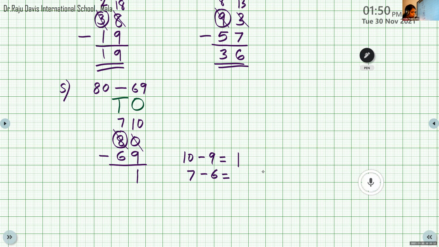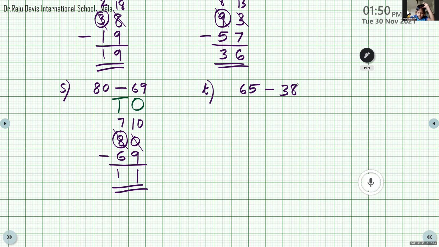Okay, thank you. Now one more question I gave, that is 65 minus 38. Edalan, will you help me to complete the answer? Here we have two-digit numbers having the places tens and ones. So let's write tens and ones. Which is the bigger number here? 65. Now, smaller number? 38. Now we can do the subtraction.